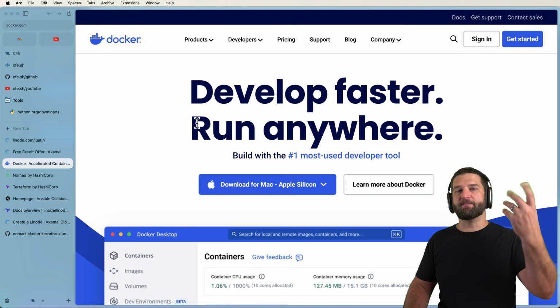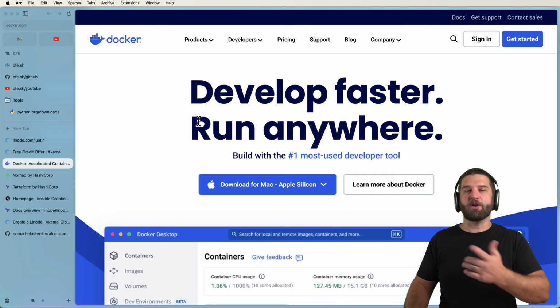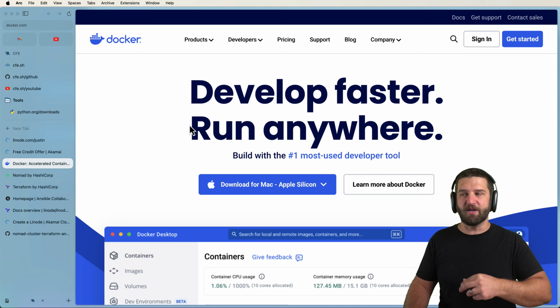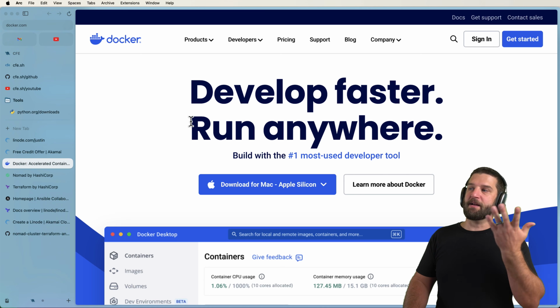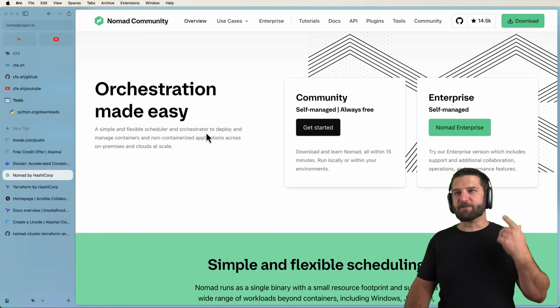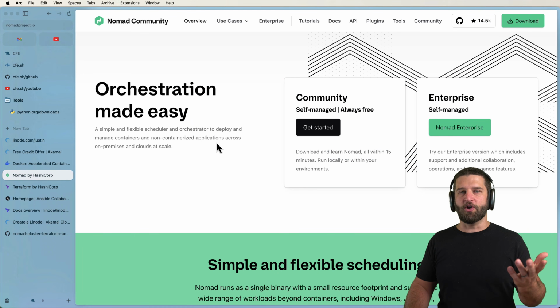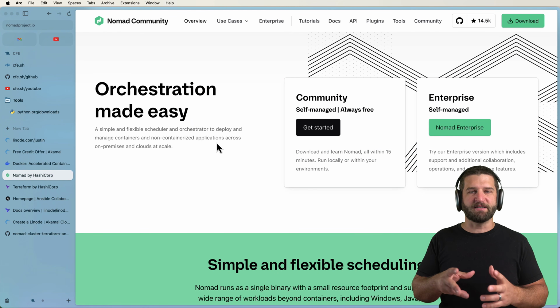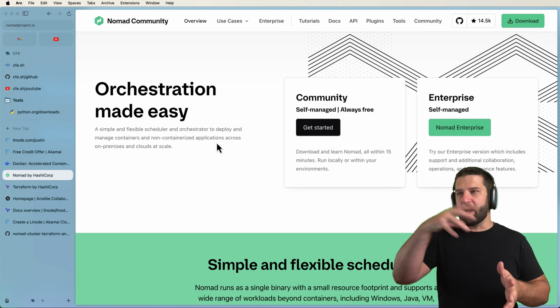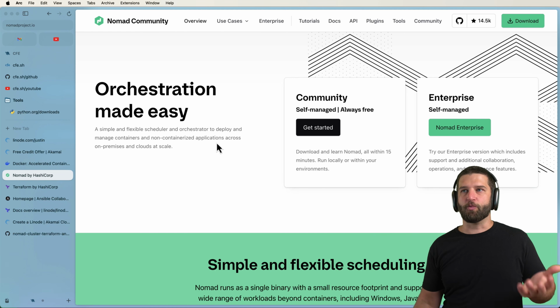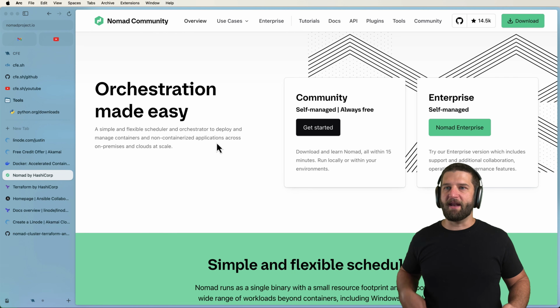This of course presents a whole new problem: how do we reliably deploy those containers in production over and over again with as minimal downtime as possible? That's where Nomad comes in, and that's why we're going to be using Nomad. It helps us orchestrate this process from taking a container and putting it in so that it runs, and it runs in a very reliable way. Nomad is a great way for this.